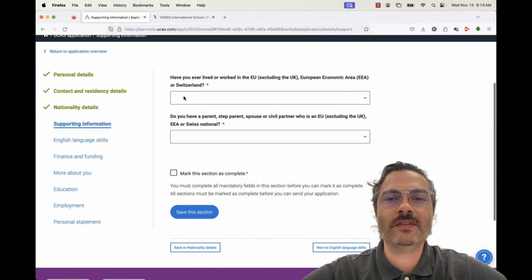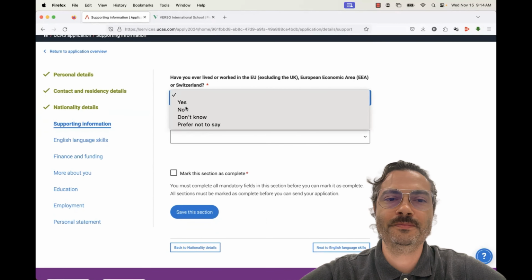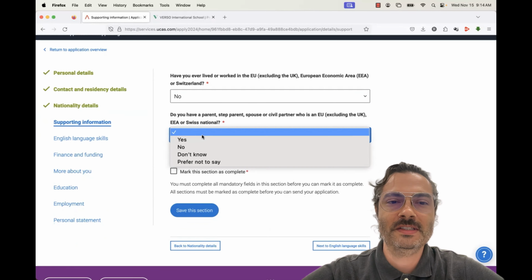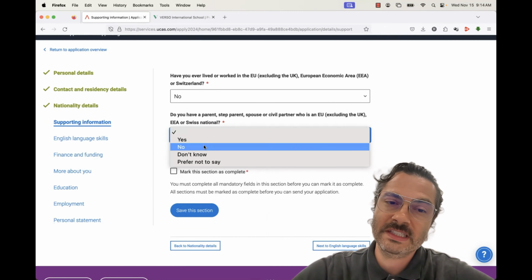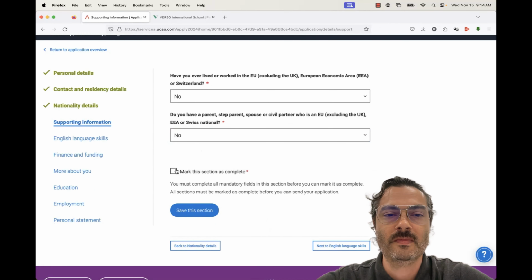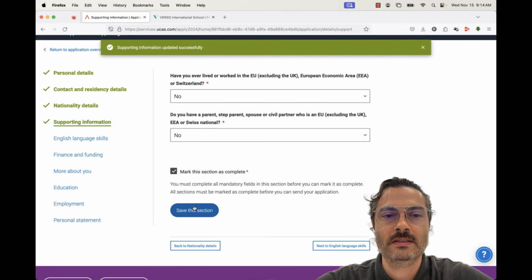It's asking us if we've ever worked in the EU. Nope. Do we have any parent, step-parent, spouse, civil partners who's an EU national? No. But if we did, you could just say yes, or you could say prefer not to say. And that's saved.